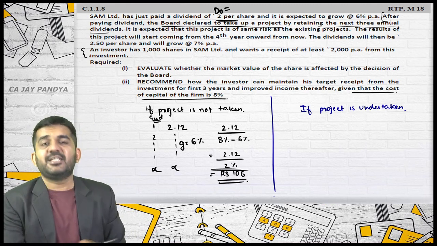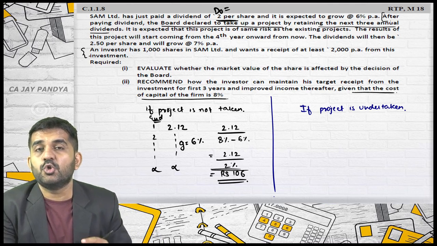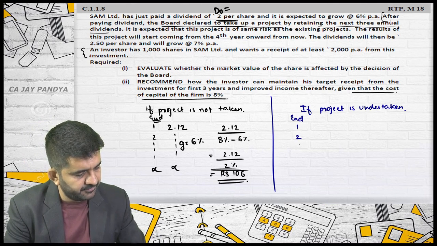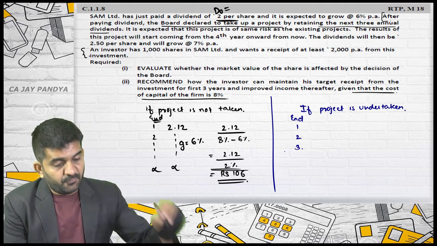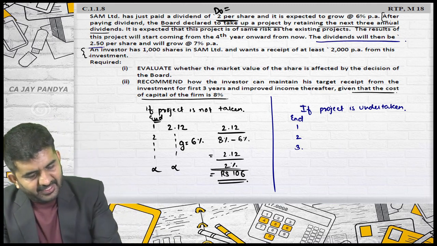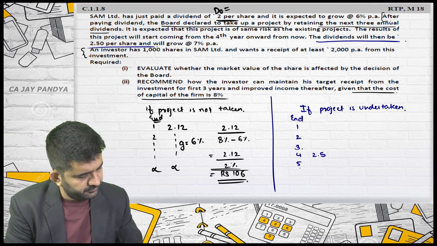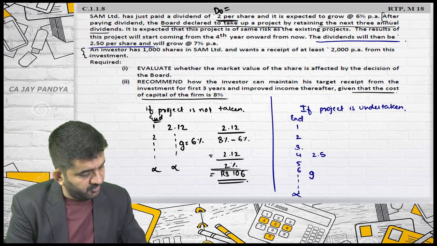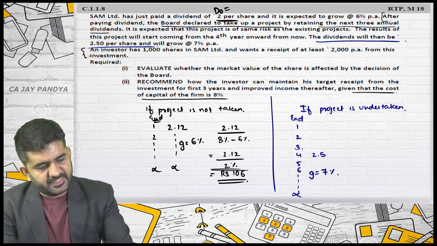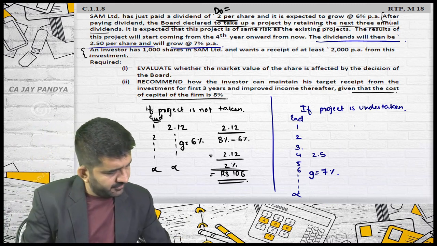If that project is undertaken, see what the project will be doing. You will require more investment, so you will not declare the dividend for the first 3 years. From the 4th year, you will be declaring a dividend of 2.5 rupees, but which will grow not at the rate of 6% but at the rate of 7%. How to find out the value of this share?